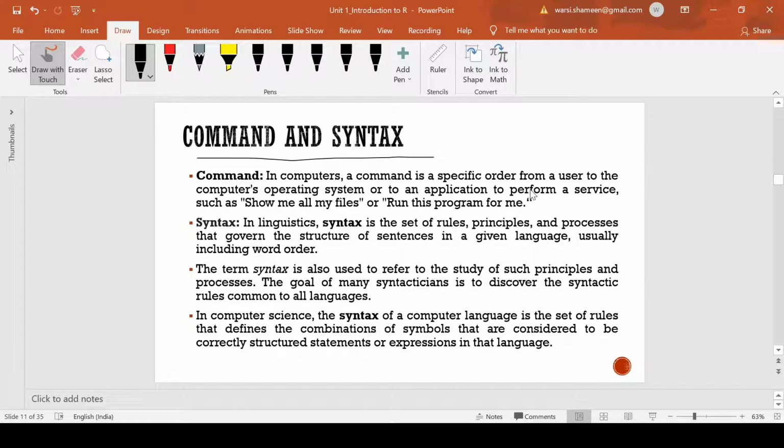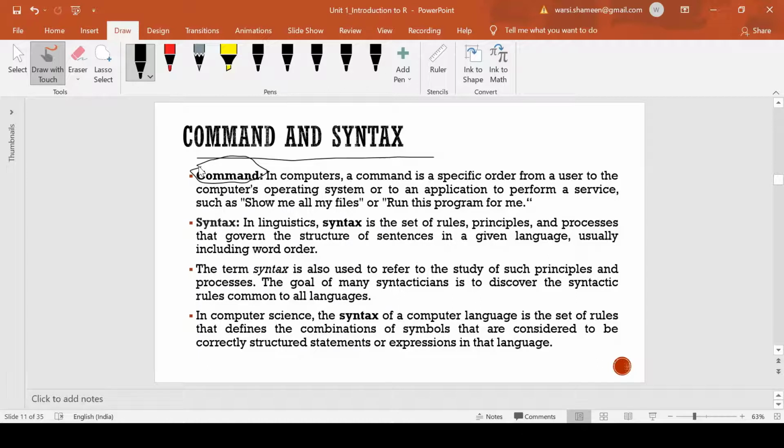In an operating system we give our instructions in the form of commands, like show me all my files, run this program for me. Command, as the word itself signifies, is related to instructions, how and what we want our system to do, and accordingly we write commands. So that is what a command is.